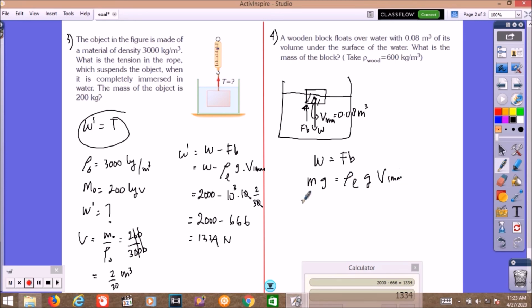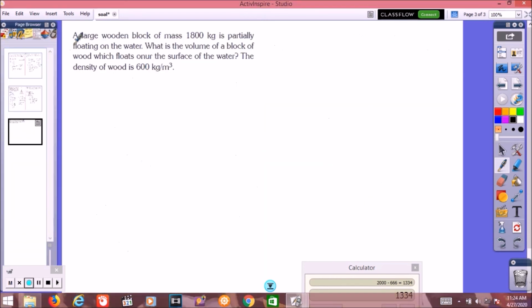We're looking for M. We cancel g, so the mass of the object equals rho liquid, in here water 1000, times the volume immersed, 8 times 10 power minus 2 meter cube, so the mass is 80 kilograms.